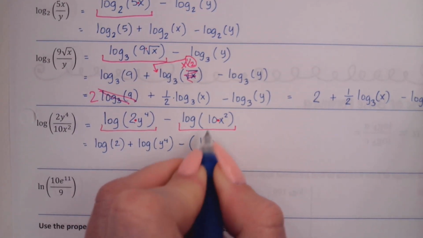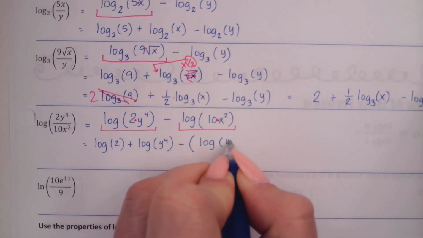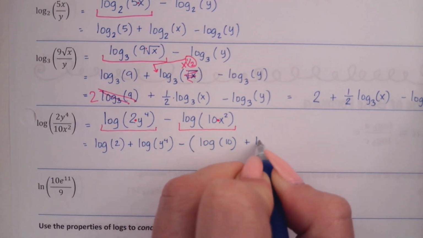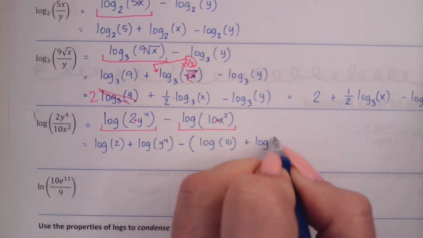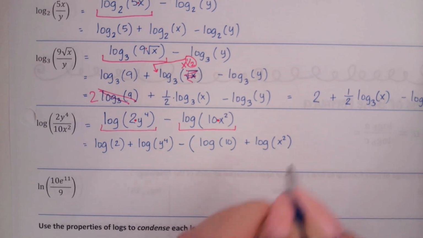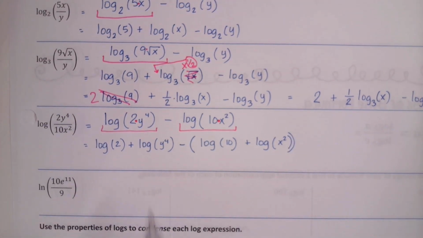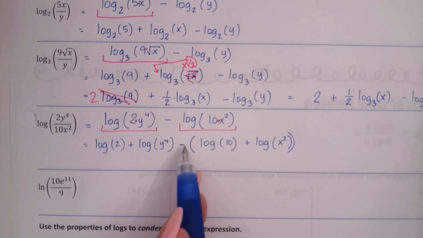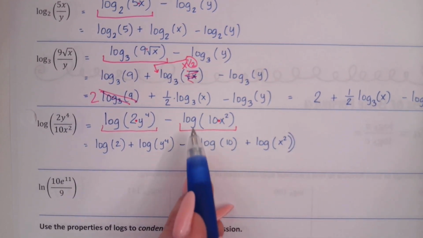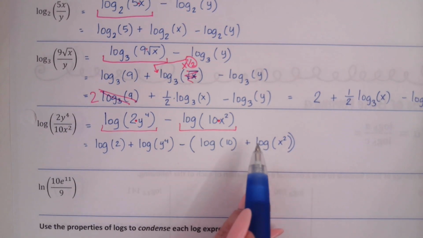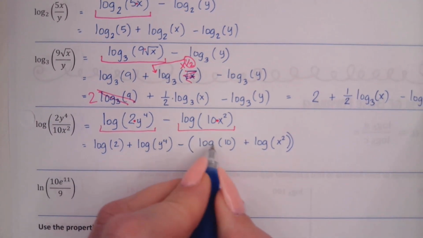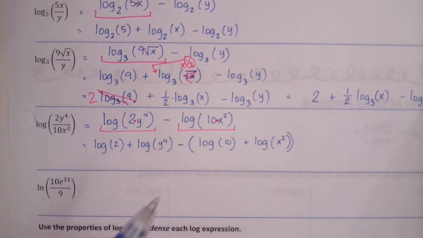So we'll have log of the first factor, which is 10, plus log of the second factor, which is x squared. So we had to put the parentheses here because we had 2 things that this log turned into. So your other option is to just take this negative and distribute it and write minus on both. So you remember they were both minus.